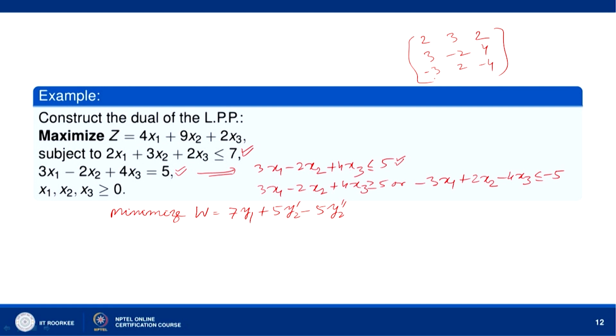We have to take the corresponding transpose of the body matrix for the dual problem.